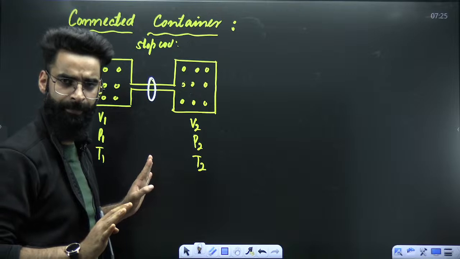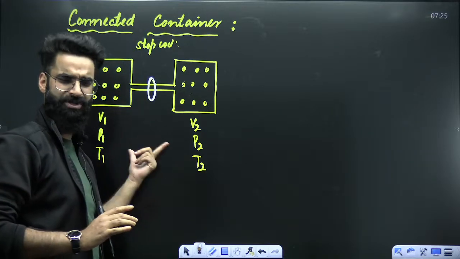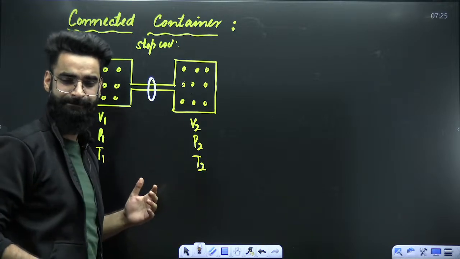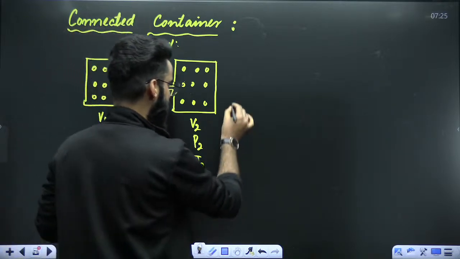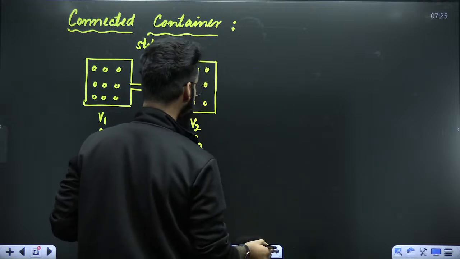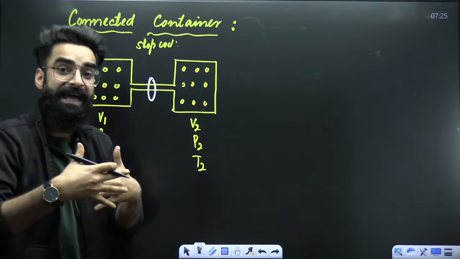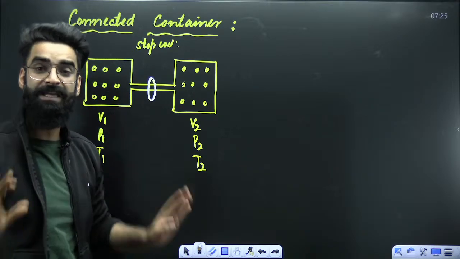Yeah? So pressure P1, pressure P2, the pressure is different on both the sides, right? So there is pressure difference in both the containers. So if I remove the stopcock, what will happen? On removing the stopcock, the gases will start intermixing till the time the pressure becomes equal on both the sides.